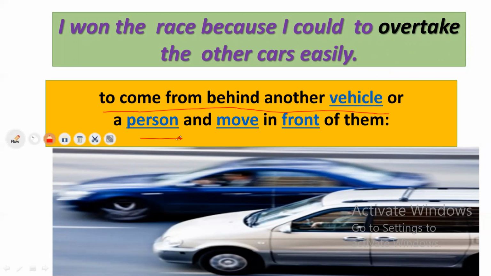If you say, what does overtake mean? Don't say take much, it's not correct. It means to come from behind, to pass another person or another vehicle, then it becomes in front of them.